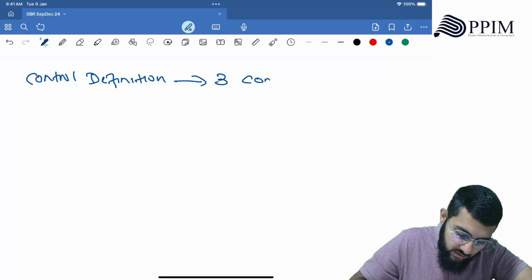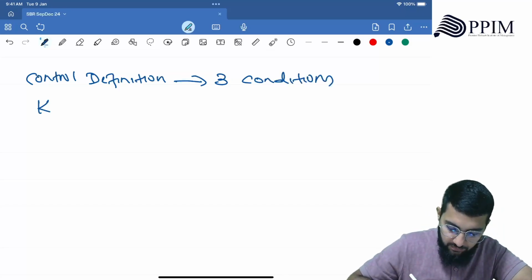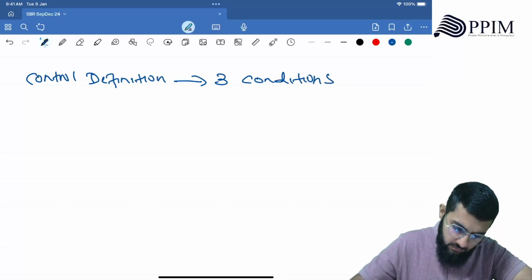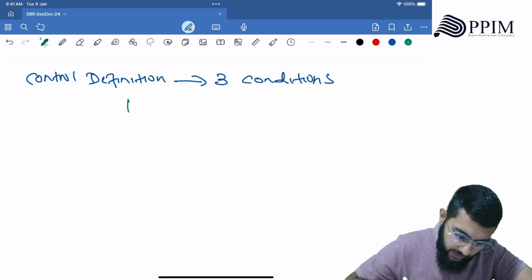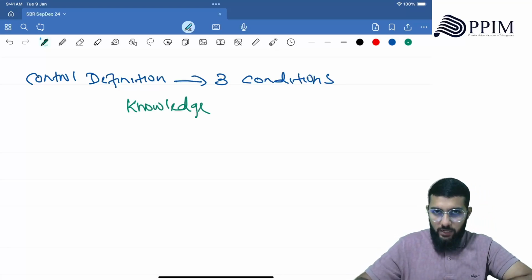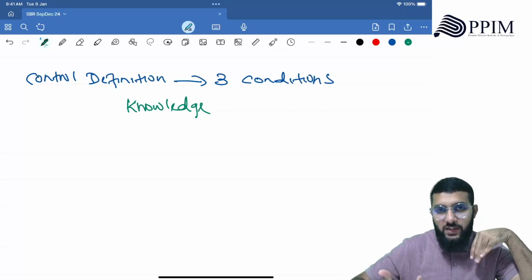Three conditions. Knowledge. This is the knowledge part. Okay. Now, three conditions. Now, control goes beyond that also, right?